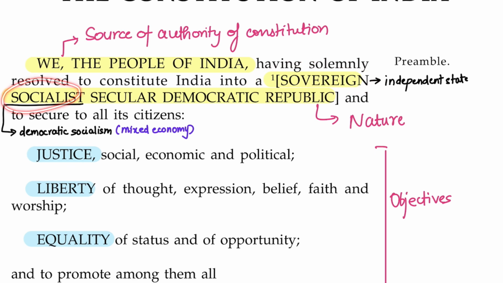Socialist, we rely on democratic socialism, which is mixed economy, wherein private and public sectors coexist together. Then secular, which means all religions are respected and treated equally. Democratic, you know that we are the people who give the power to the government, we elect the government directly or indirectly. Then republic means the head of Indian state is elected, right? Before that, when it was monarchy, the head of state was hereditary.